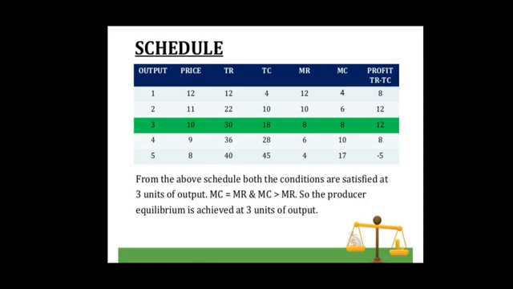And the second condition is also satisfied at 3 units of output, that is, marginal cost is greater than marginal revenue when more output is produced after 3 units of output. So the producer's equilibrium under imperfect competition is achieved at 3 units of output where both the conditions of producer's equilibrium are met.